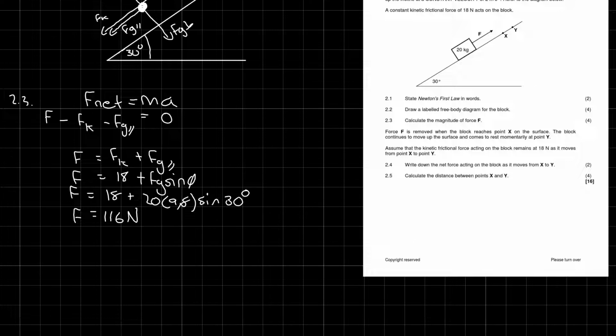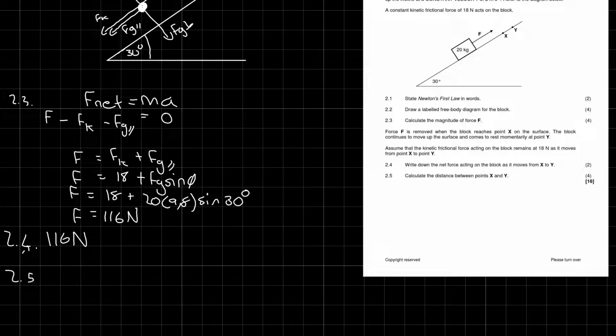The reason is, it was balanced, right? So it meant that the force is equal to the friction plus the Fg parallel. Now we got rid of that force, but it doesn't change the value of this part of the equation. So I'm just going to write that down. It's going to be 116 newtons.